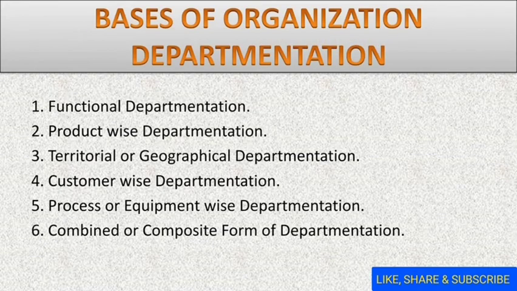Now let's start with the different types of departmentation. Functional departmentation. Departmentation can be done on the basis of product, on the basis of territory or geographical area, or customer-wise, meaning type of customer, on the basis of process or equipment, and the last one is the combined or composite form of departmentation.